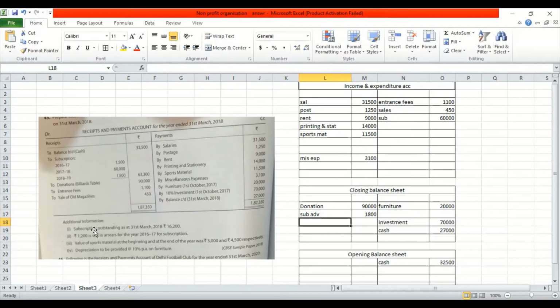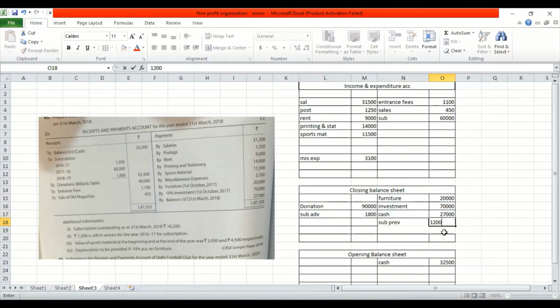They are saying subscription outstanding at the end of March 18 is 16,200 and 1,200 is still outstanding for 17-18. The word "still" comes into picture. So this 1,200, first of all, I will write it over here. Subscription of the previous year, what amount is it? 1,200.